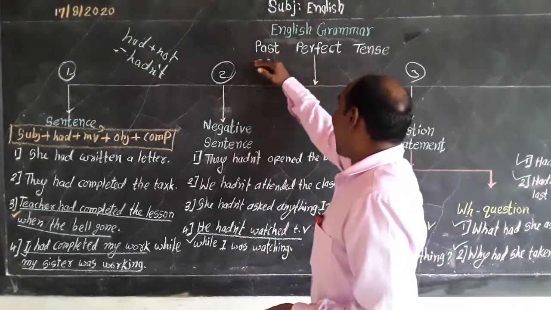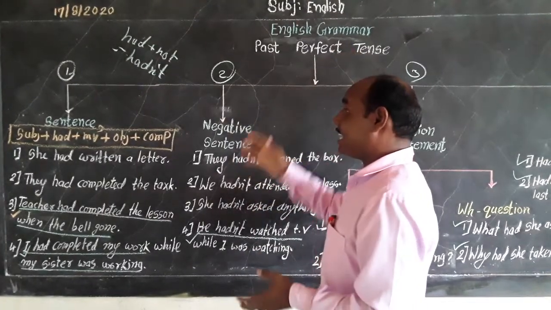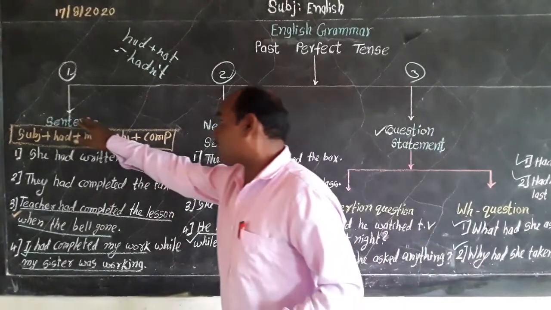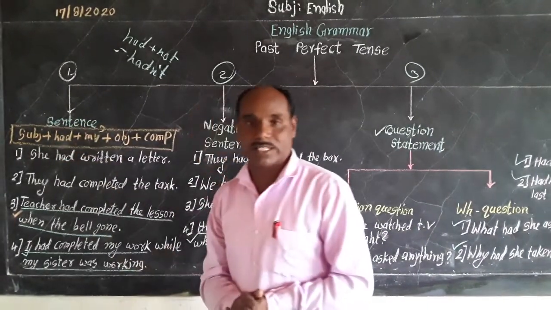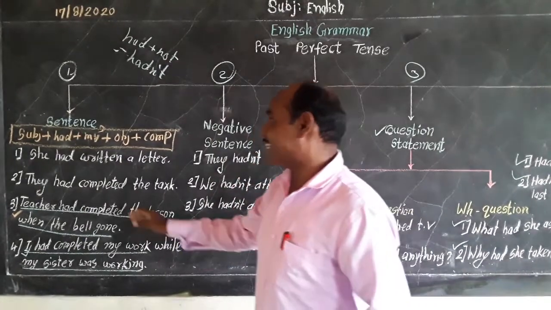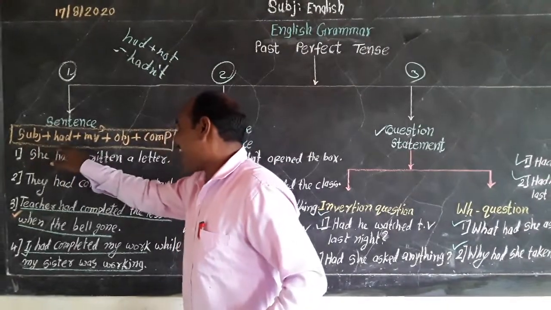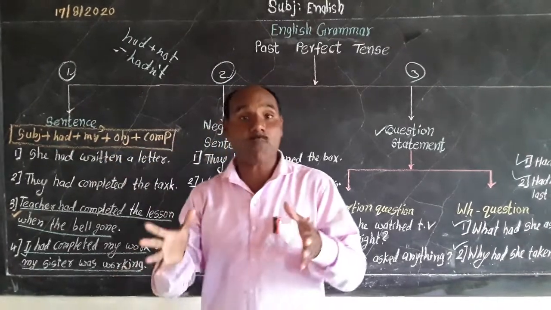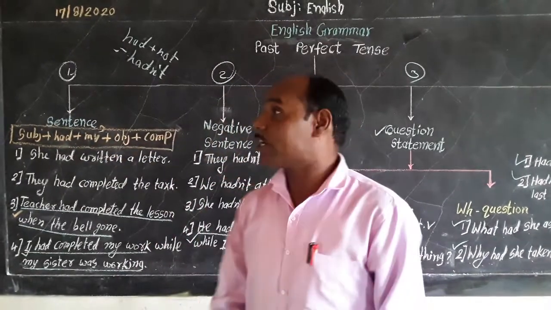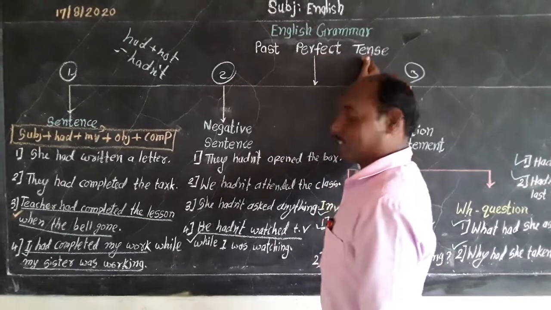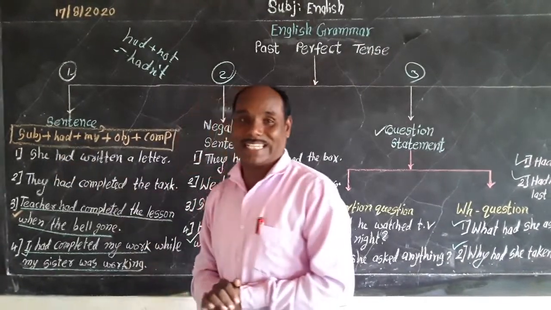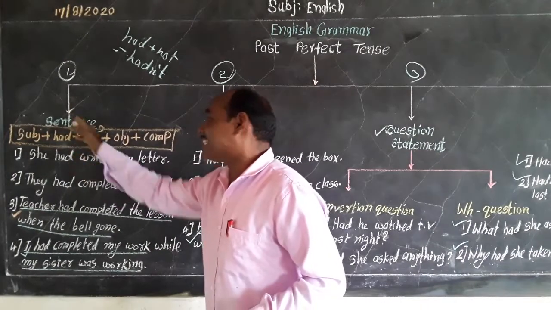So, past perfect tense and its four types of sentences. The first one is the affirmative sentence. Subject plus had plus MV3 plus object plus complement. This is the formula of the sentence in past perfect tense. Now the examples of this sentence.